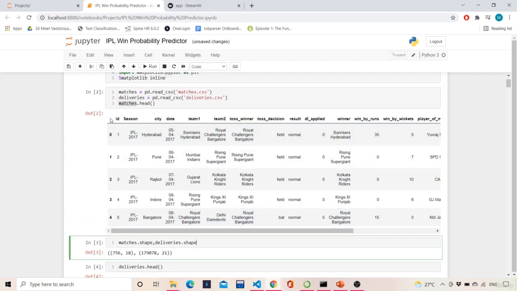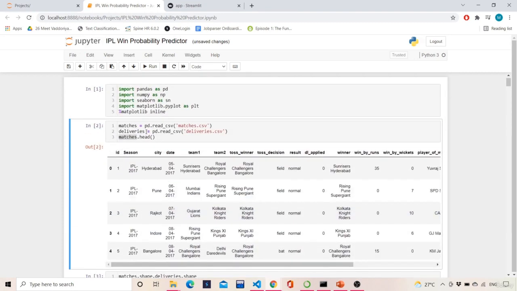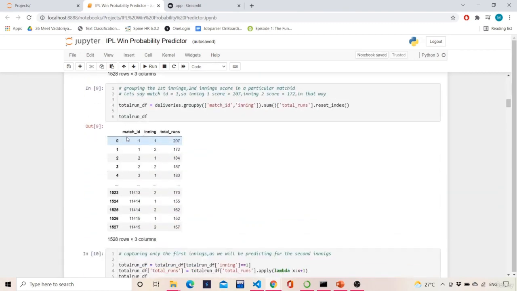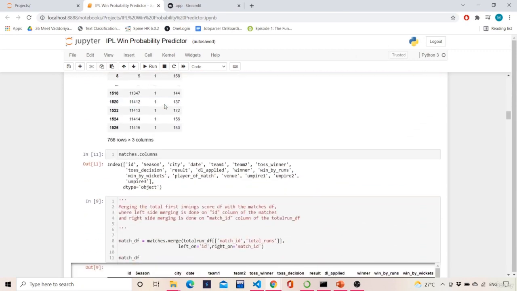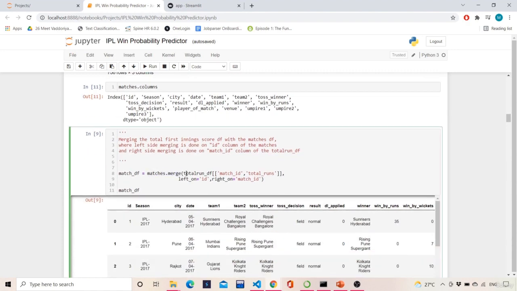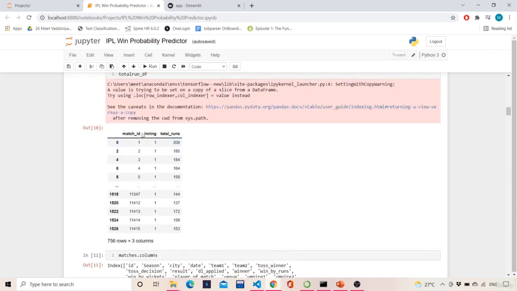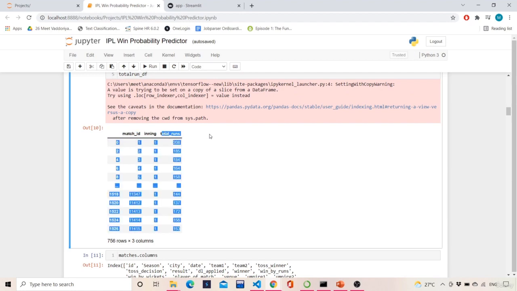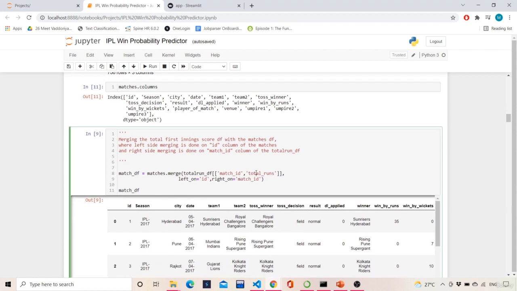So in matches, I have ID. So the ID of the matches data frame and the match ID of the total run data frame are the same. So I'm going to merge them. The syntax for merging is matches.merge total run of match ID, total runs. I do not want innings because I know that innings is 1 only, so it is useless to keep this. Match ID and total runs are important for me. So I am selecting match ID and total runs, and left on is equal to ID and right on is match ID.